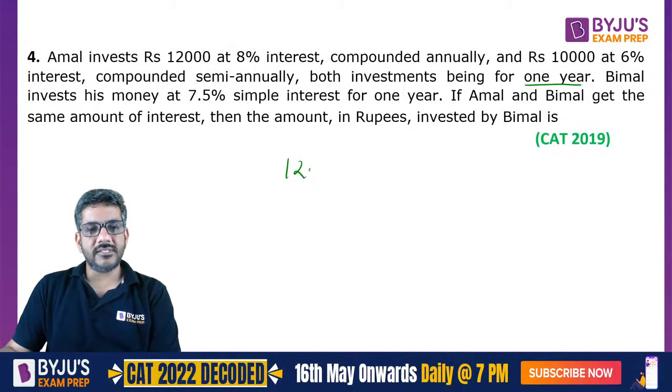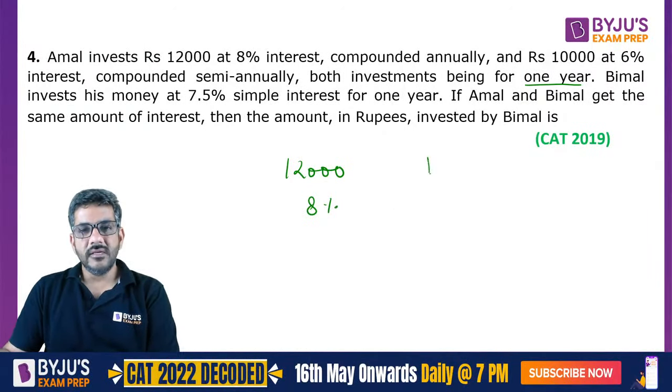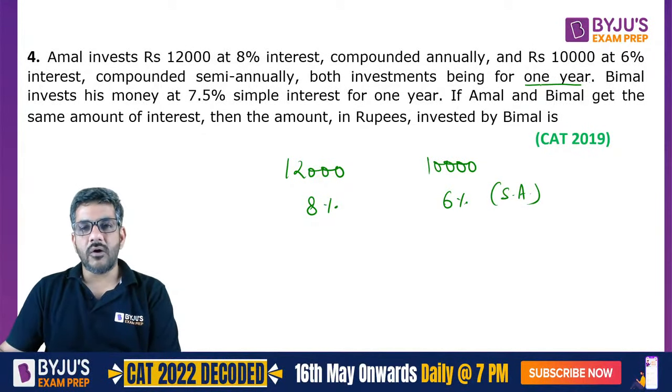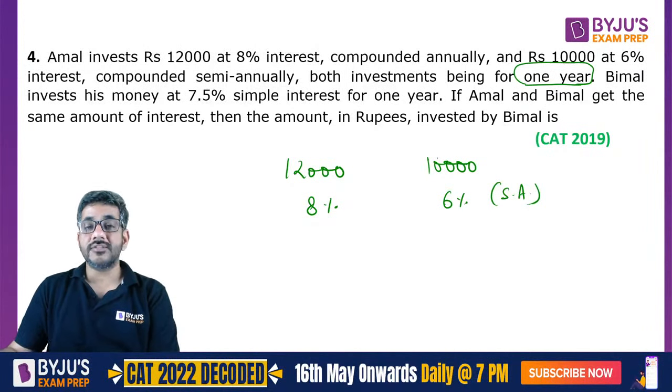So Amal has invested 12,000 rupees at 8% interest, 10,000 rupees at 6% interest, but this is semi-annual and that is annual. So what is the amount for 1 year? Interest for 1 year.